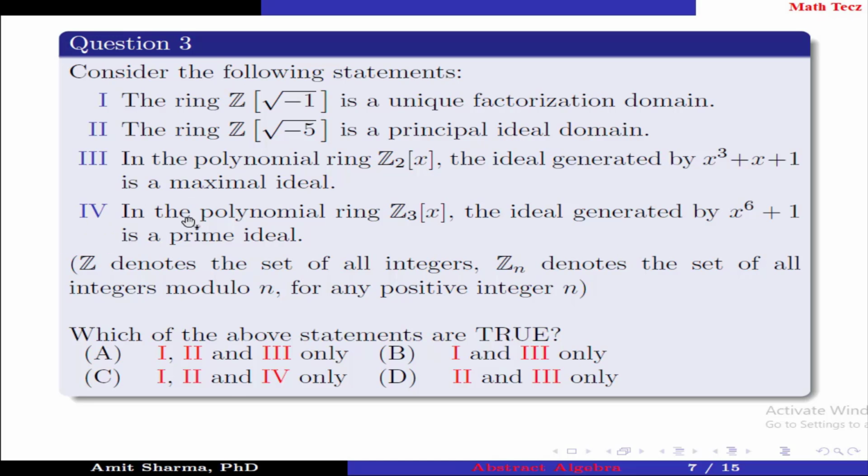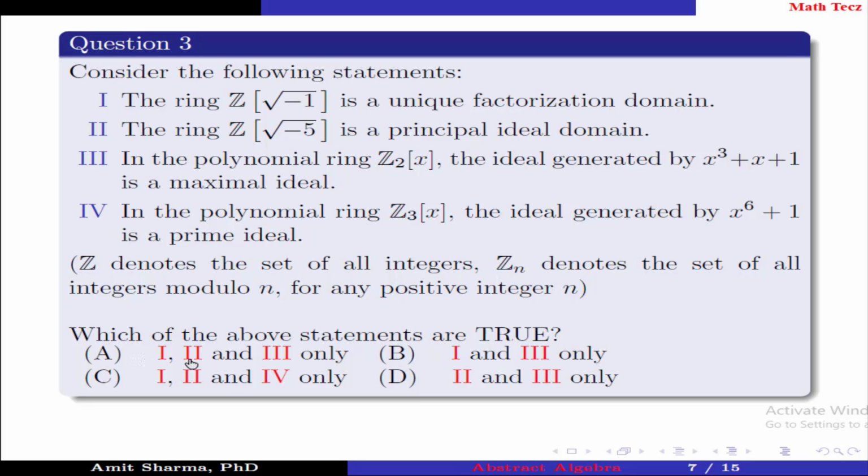Statement 4. In the polynomial ring Z3[x], the ideal generated by x^6 plus 1 is a prime ideal, where Z denotes the set of all integers, Zn denotes the set of all integers modulo n for any positive integer n. Which of the above statements are true?